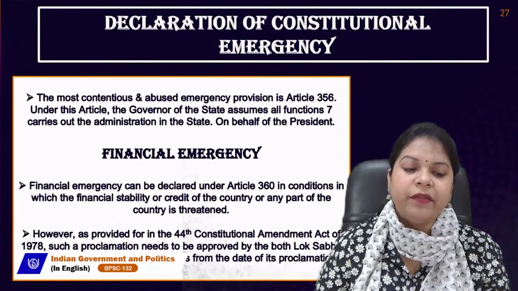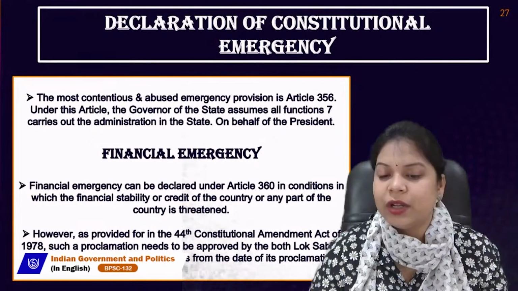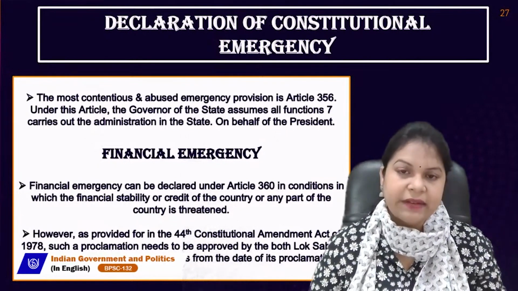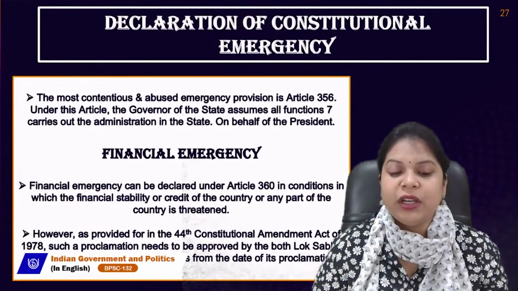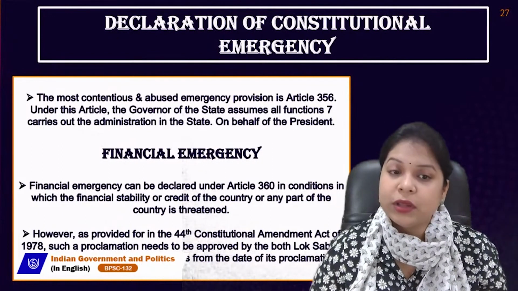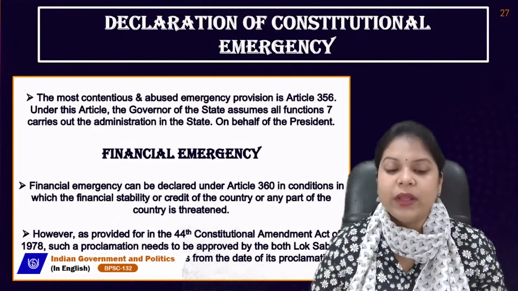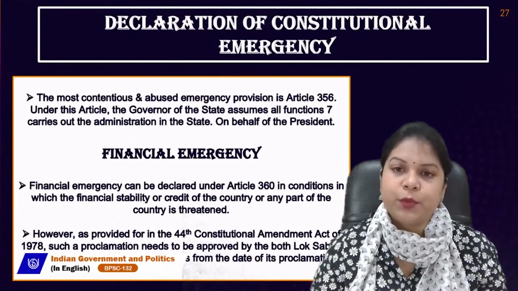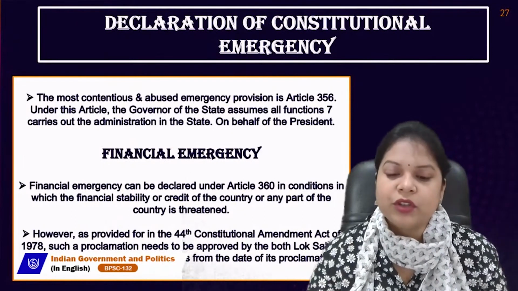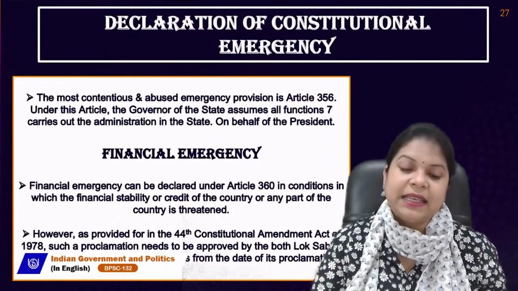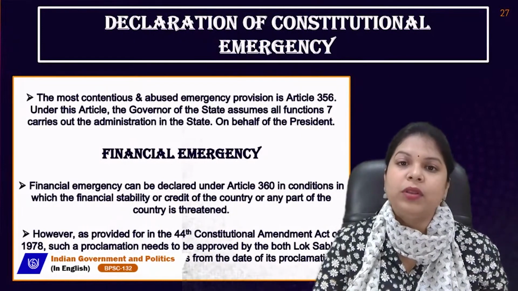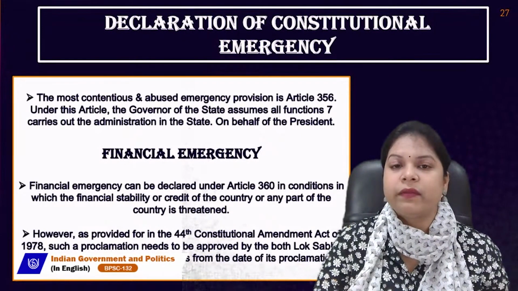However, as provided for in the 44th Constitutional Amendment Act of 1978, such a proclamation needs to be approved by both Lok Sabha and the Rajya Sabha within 2 months from the date of its proclamation. So, the 44th Constitutional Amendment says that approval from both houses of the parliament is required in